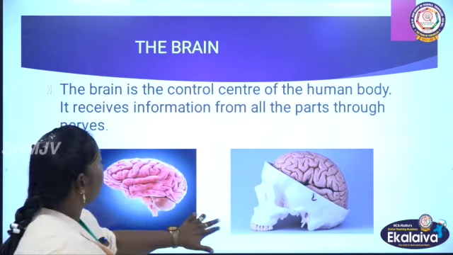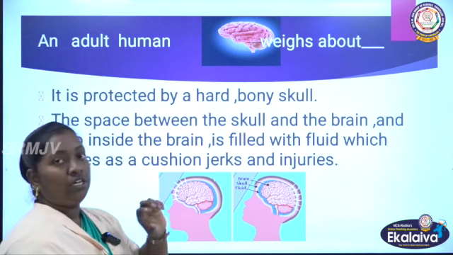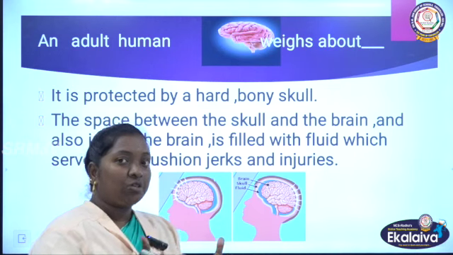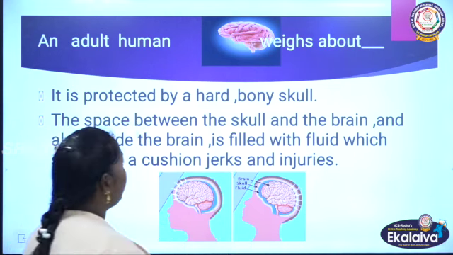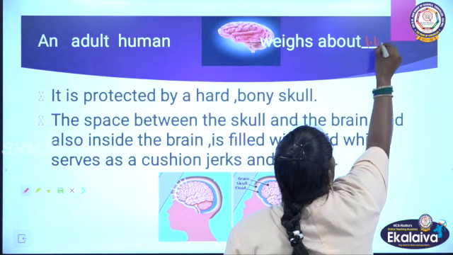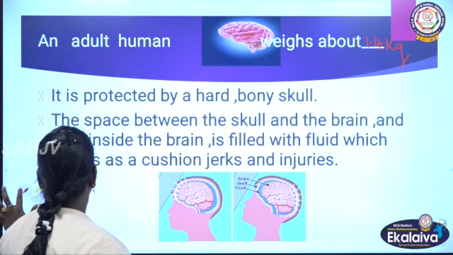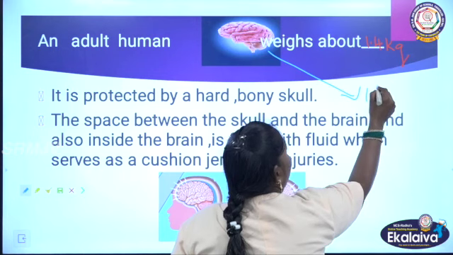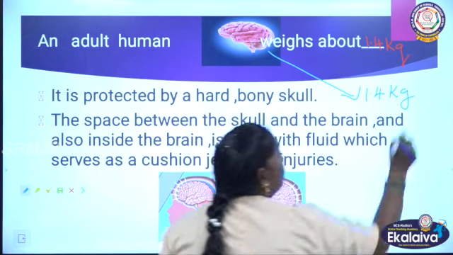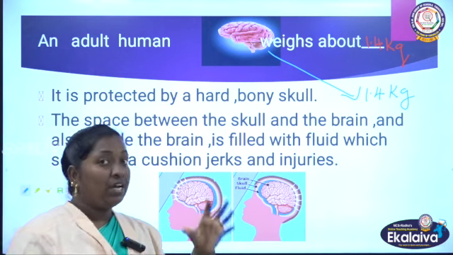So being a controller, it has to be protected. We'll see one by one. The adult human brain. When we go and take our weight, it shows the complete weight, and the brain takes a part of that weight. The weight of a brain is 1.4 kg. So this is the weight of our brain. So it is the controller, and being most important, it should be protected.